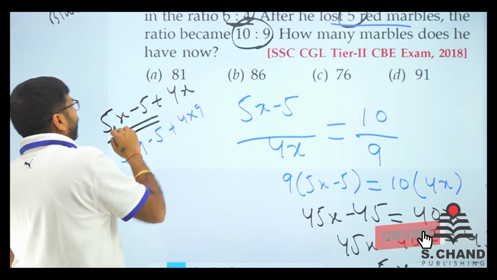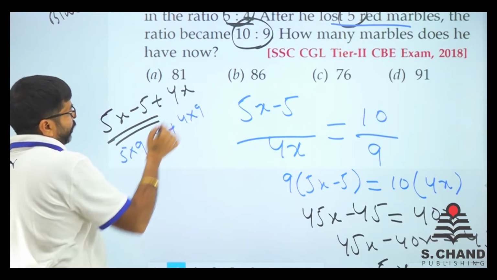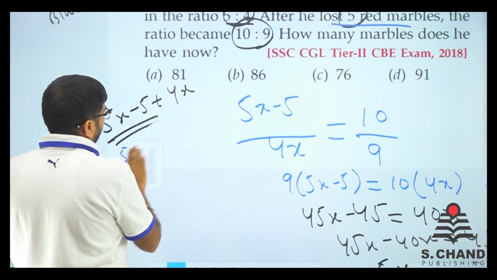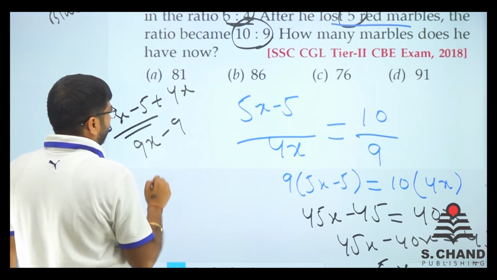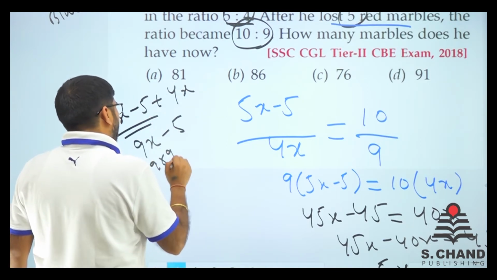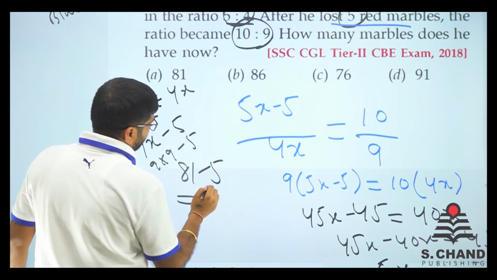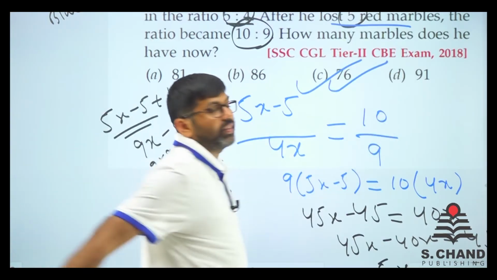Or we could have done 5x plus 4x as 9x, minus 5, the other way. So 9 into 9 minus 5, that is 81 minus 5, that is 76 total marbles. Here we go, we have 76 in the answer.